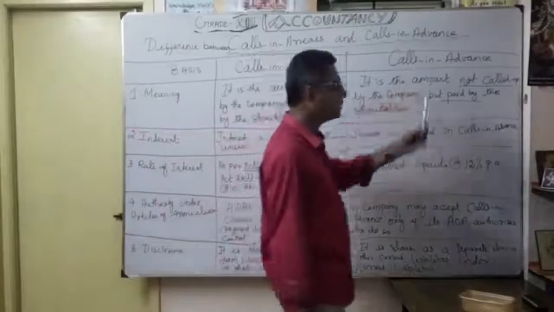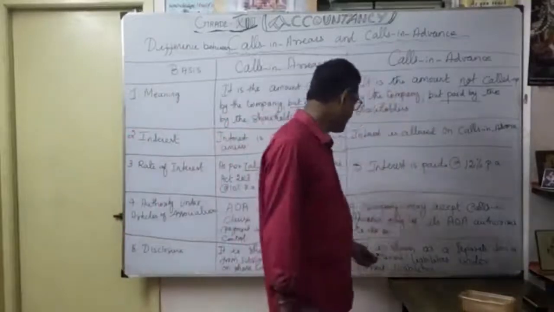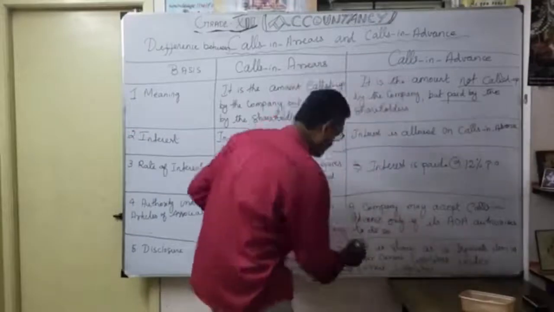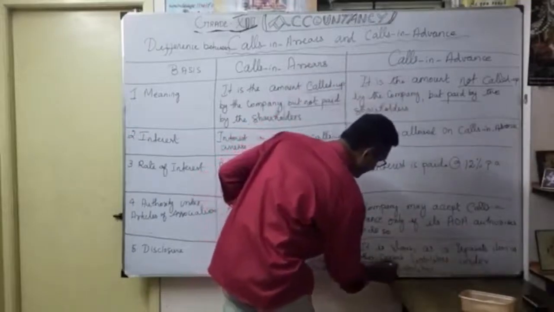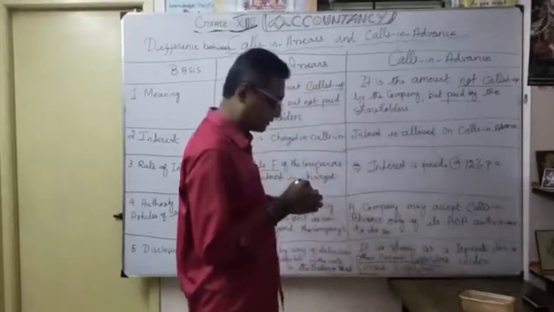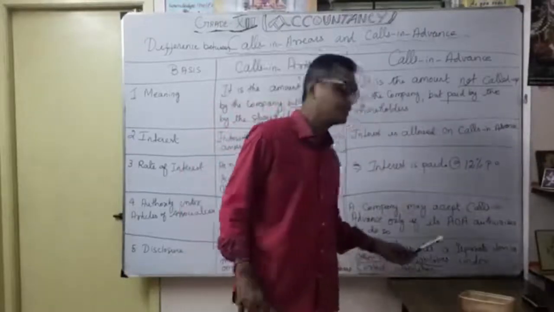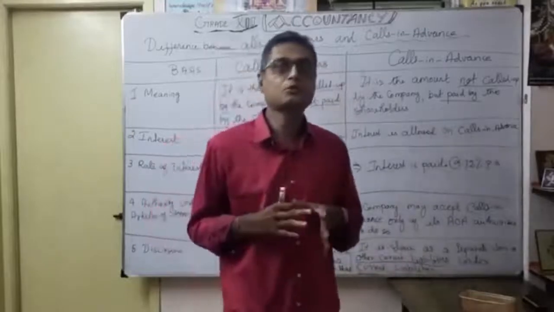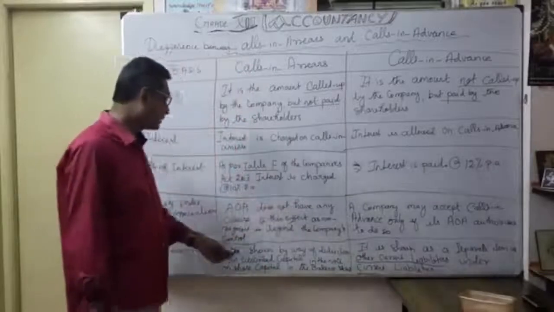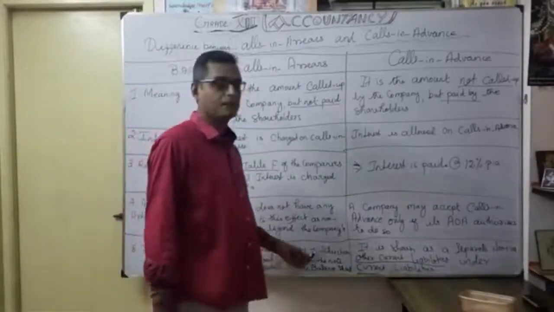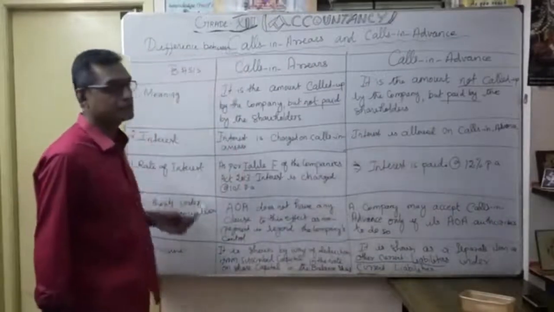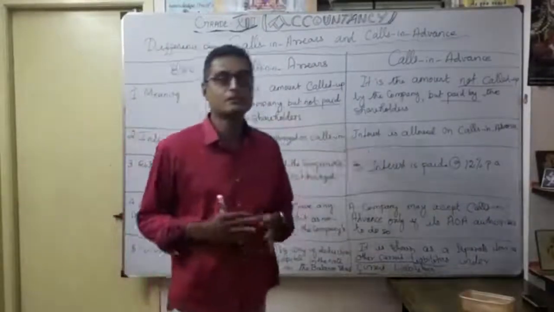Similarly, calls in advance, you know very well, is shown as a separate item under other current liabilities, correct? Current liabilities is the main head, other current liabilities is the subhead. Under that, you show calls in advance. So calls in arrears you deduct from subscribed but not fully paid up. Understood, that is the disclosure of calls in arrears and calls in advance in a balance sheet.